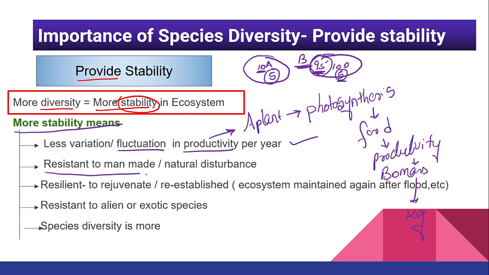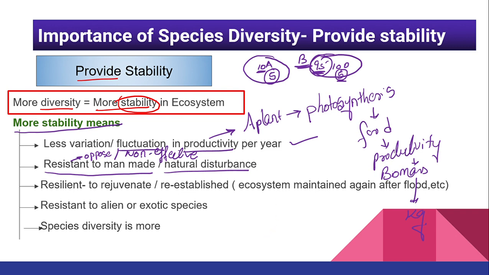Resistant to man-made activity or natural disturbance. What is the meaning of resistant? Resistance means it can oppose, or the disturbance is non-effective. A simple example is antibiotics. We use antibiotics against bacteria, but we have also heard that some bacteria become resistant to antibiotics.